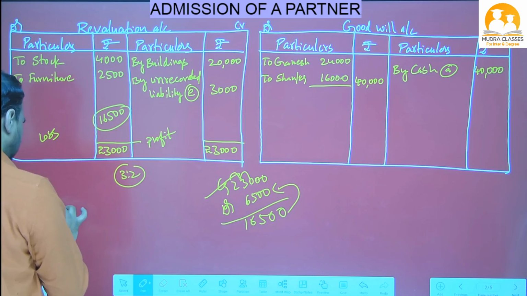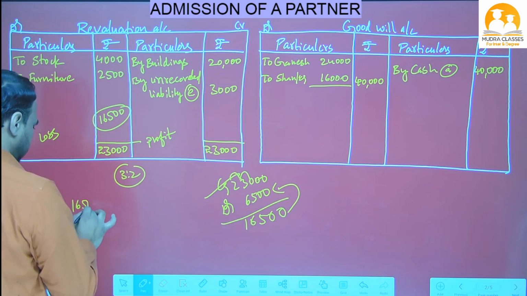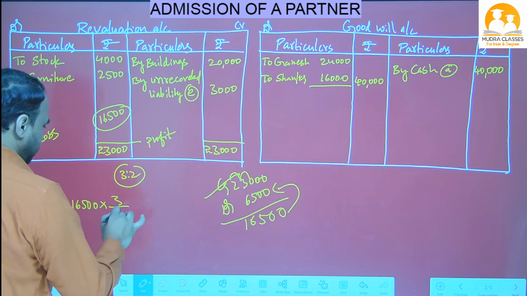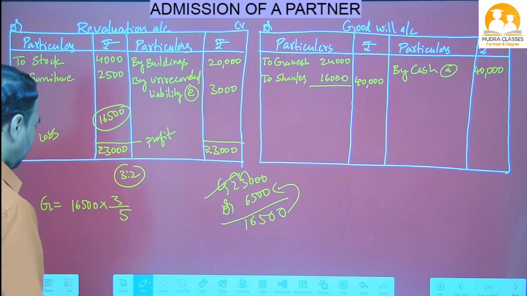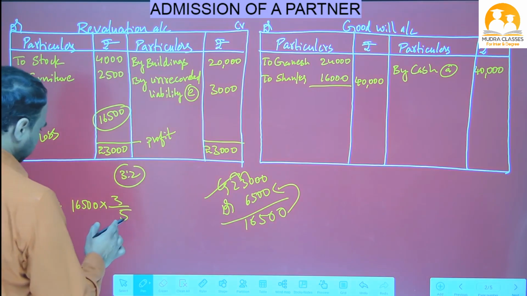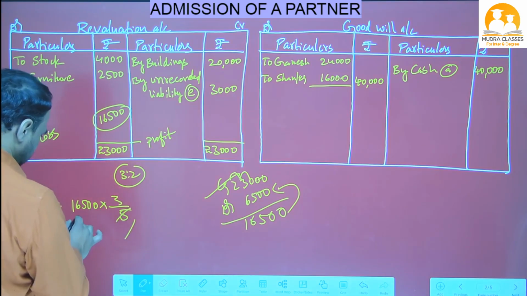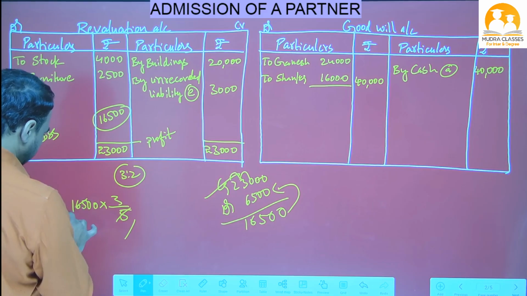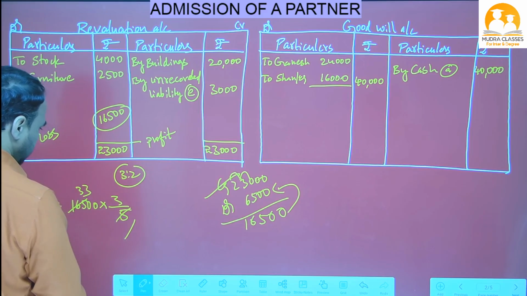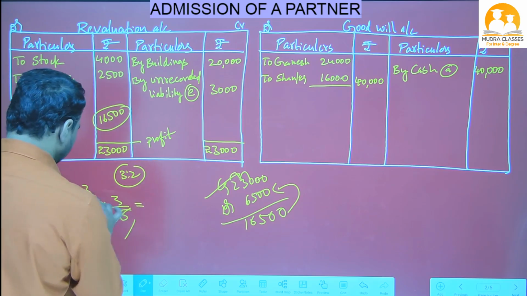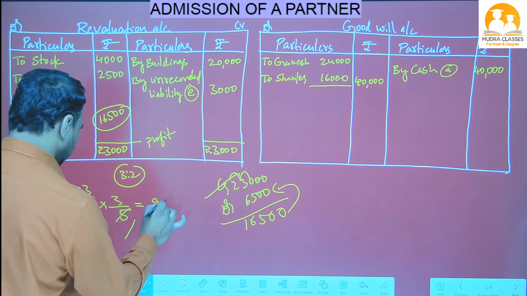So first of all I will distribute to Ganesh: 16,500 into 3 by 5. Okay, we have to calculate, nana. 5 threes are 15, 3 threes are 9.